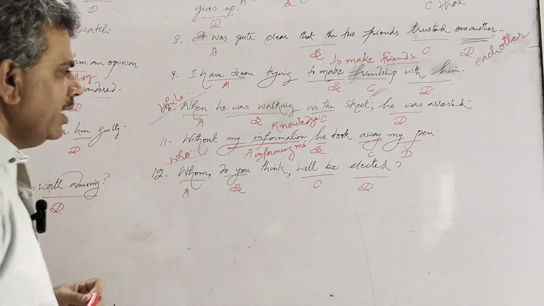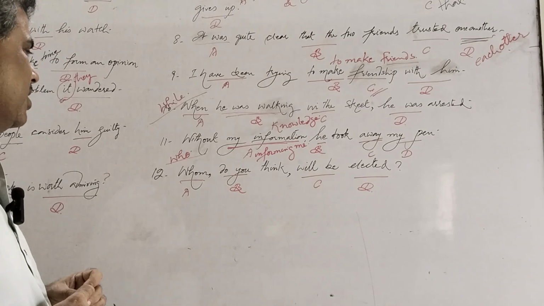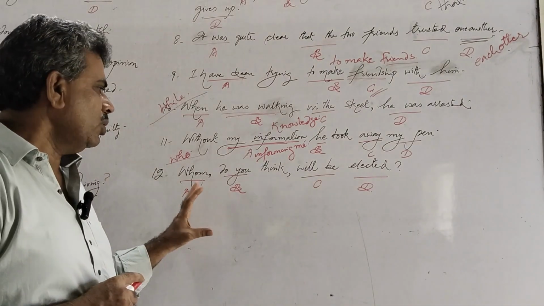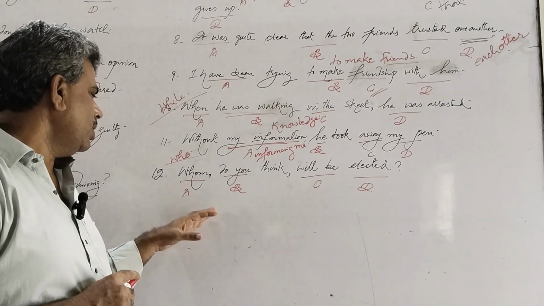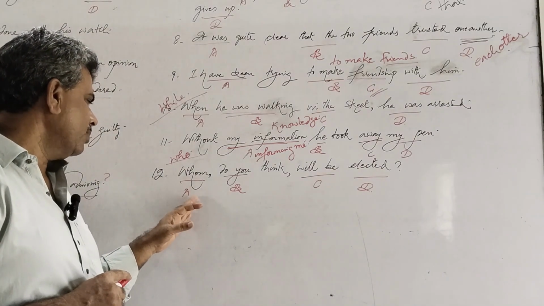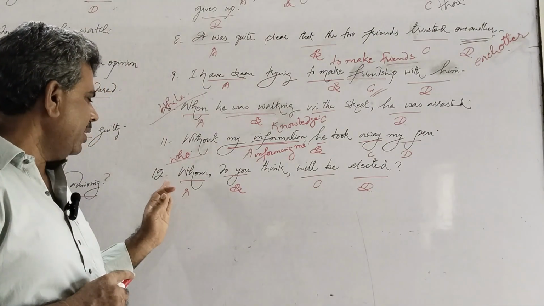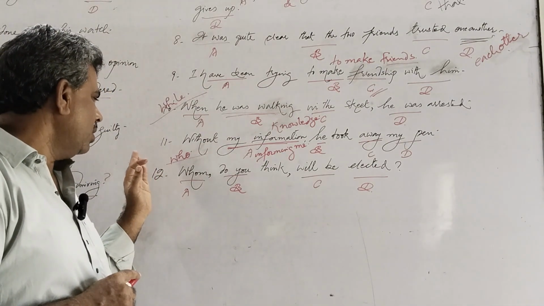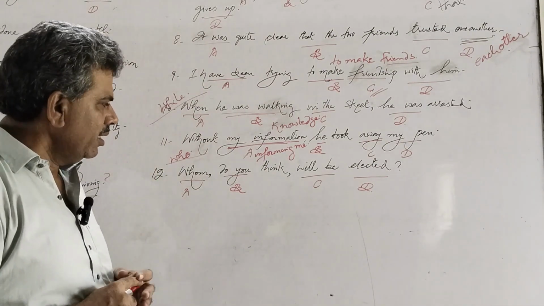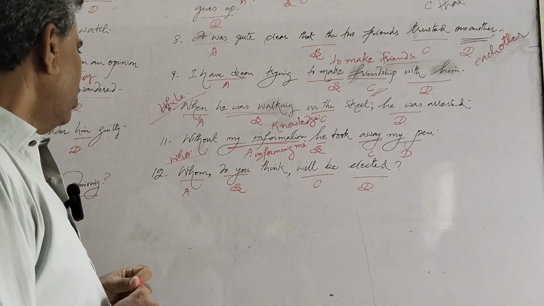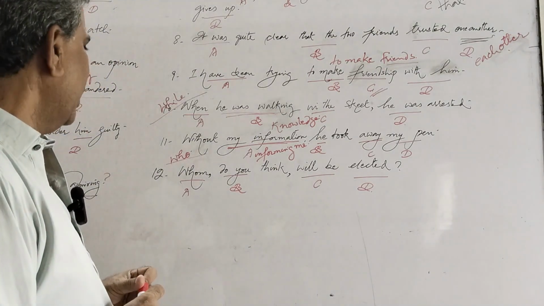But as we need the most appropriate construction, the most appropriate construction would be, who do you think will be elected? We should remove whom, this option is option A, and keep the pronoun who here. The sentence will be more appropriate. Who do you think will be elected?